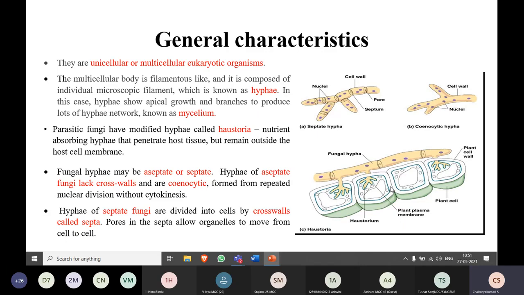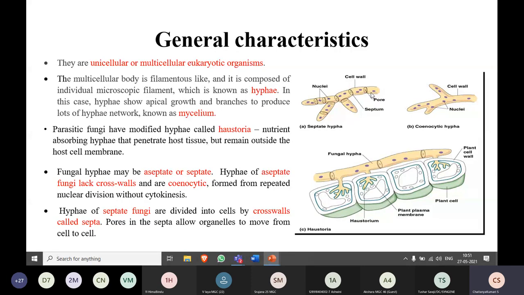So here you can see the plant cell, and this is a fungal hyphae which has penetrated into these cells to absorb the nutrients without getting inside the plant cell. Only that region has penetrated into the plant cell, but remains outside the host cell membrane. The whole structure doesn't get into the plant cell. So the hyphae will be involved in the absorption of the nutrients from the soil, whereas the parasitic fungi will absorb the nutrients from the host cell, that is the plant cell or the animal cell. These types of hyphae we call Haustoria.